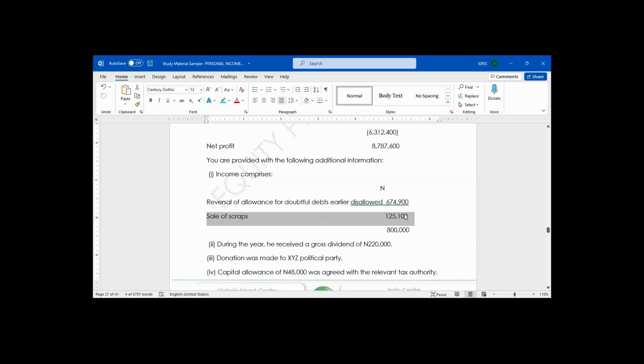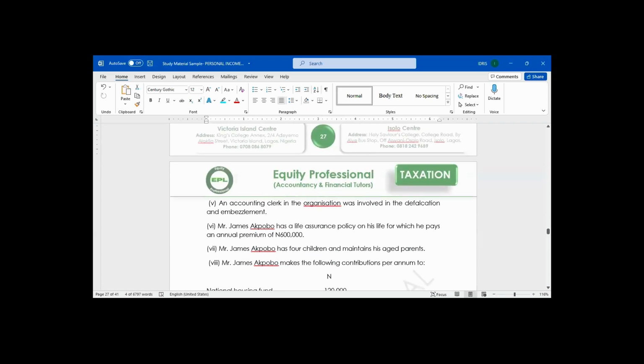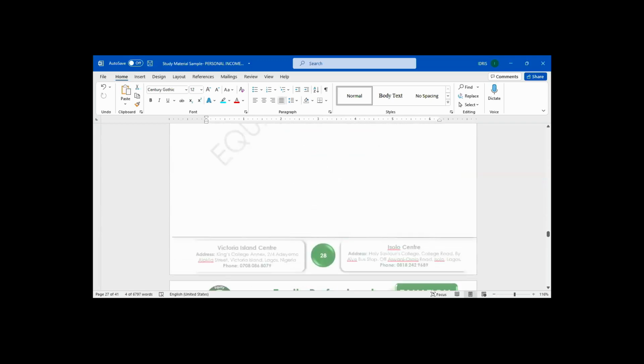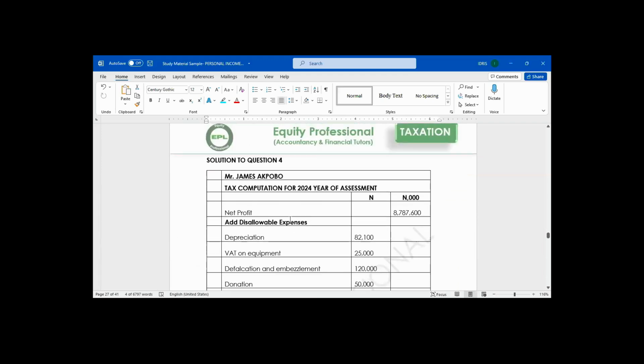So out of the income of 800,000, the only one that will be treated as a non-taxable income will be the reversal of allowance earlier disallowed. So let's go and compute our computation. We add back depreciation. We add back VAT on equipment.